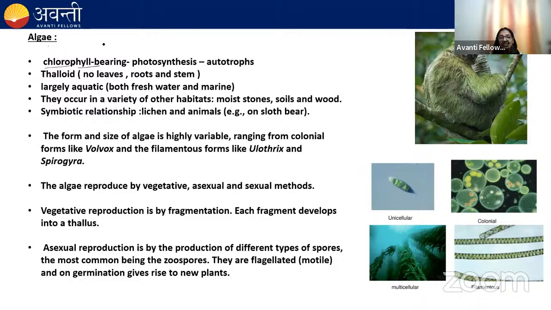Algae also show a symbiotic association with animals. For example, the sloth bear. You can see in the image, this is an image of the sloth bear. Here, the bear is appearing green in color because the algae is present over its surface.